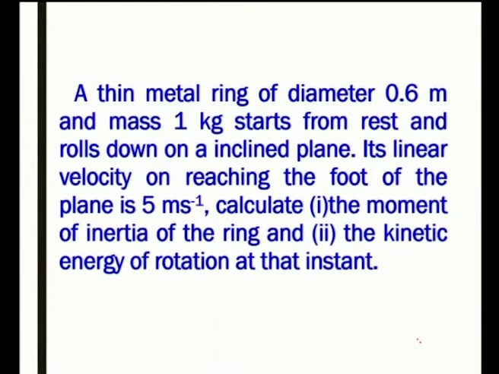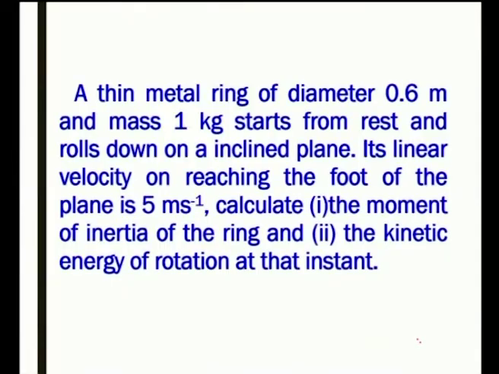Now, I am going to discuss one problem in this chapter, that is moment of inertia and kinetic energy. A thin metal ring of diameter 0.6 meter and mass 1 kilogram starts from rest and rolls down an inclined plane. Its linear velocity on reaching the foot of the plane is 5 meters per second.